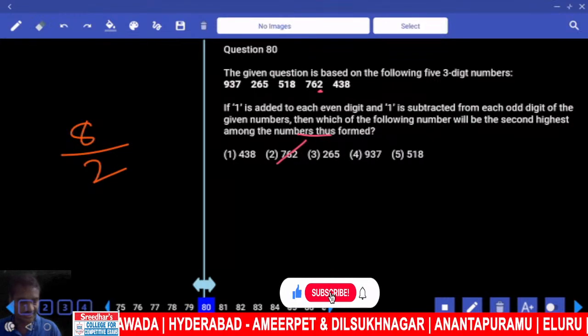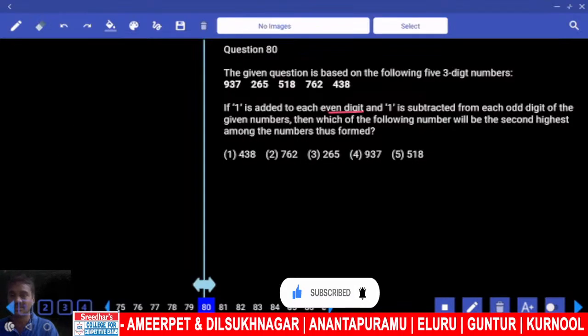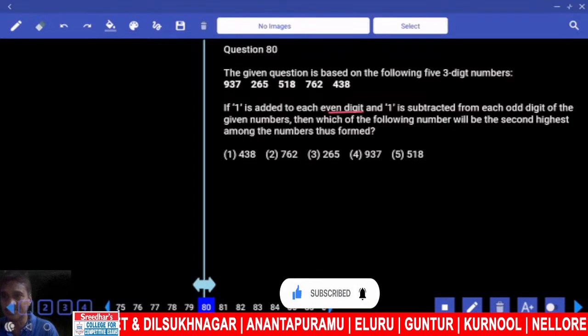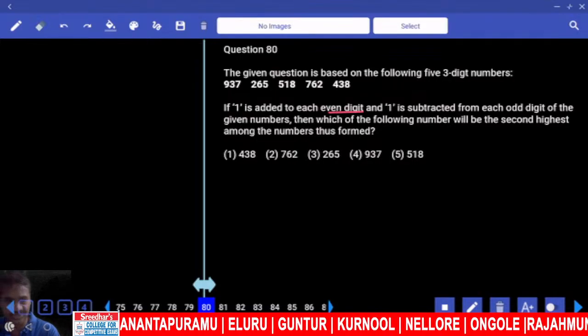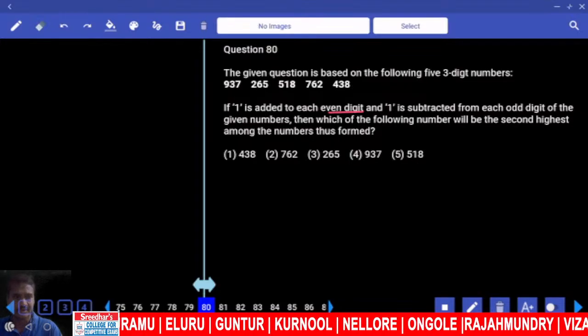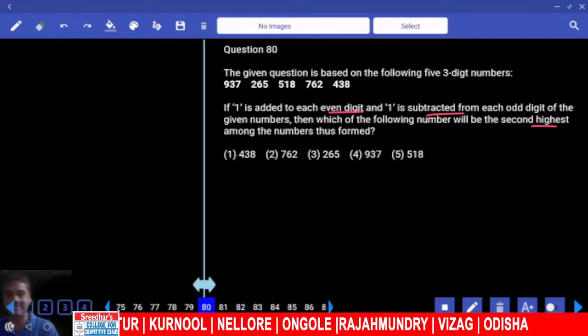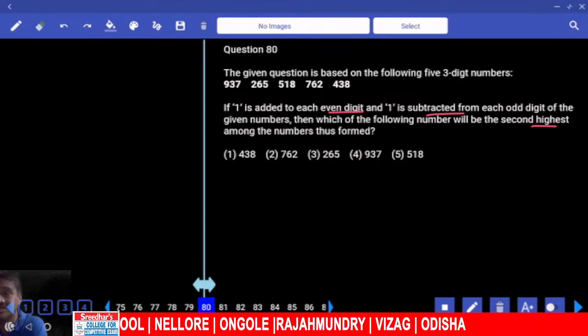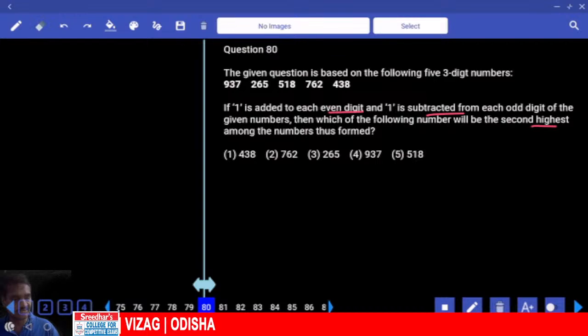Then question number 8. 1 is added to each even digit. My every even digit, how much is to be added? 1 is to be added to each even digit, and 1 is subtracted from each odd digit, and we need the second highest. What should we do for the second highest? Based on the first digit, you need to operate only on the first digit. No need to work out on all the remaining digits, because the question is about the second highest.